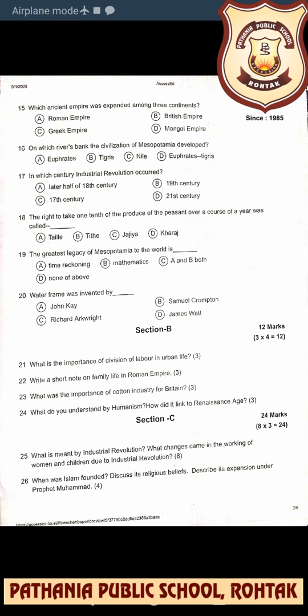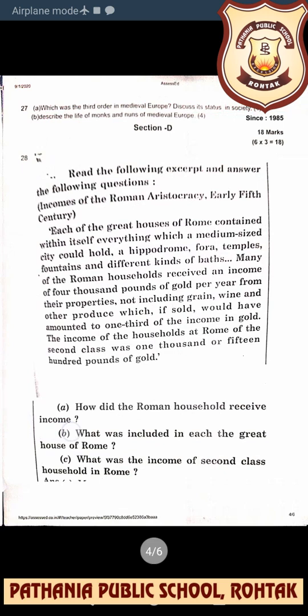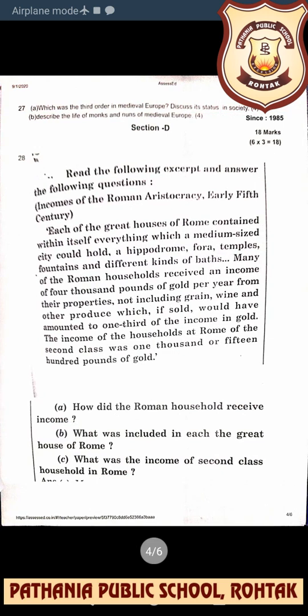The first heading: when was Islam founded; Islam was founded by Prophet Muhammad. Then the religious beliefs, with a heading under which you write the religious beliefs. Then the third heading should be the expansion under Prophet Muhammad, because your content should be very presentable also, right?